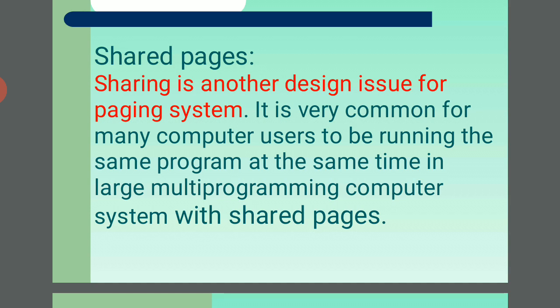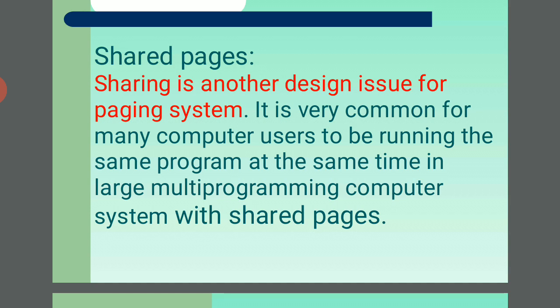Take one example, the server and the clients. One server is there and a number of clients are there. From the server we send the information to the clients, which is called sharing the information. The page tables send the information to one central processing unit, and different types of systems are there.